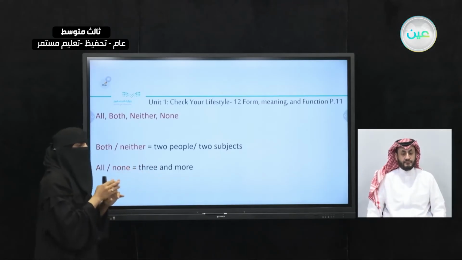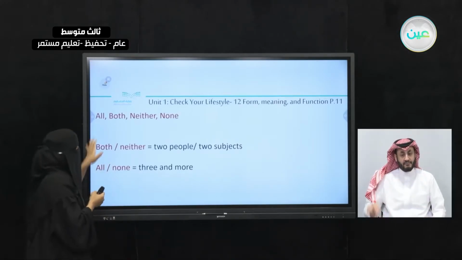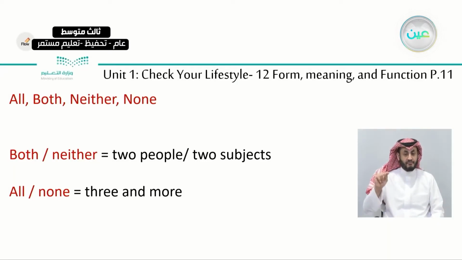So we are only talking about two, we use both or neither. The other words, all and none, we use to talk about three and more. If we are talking about more than two, three, four, and more, we use all and none. When we are talking about only two, we use both or neither.